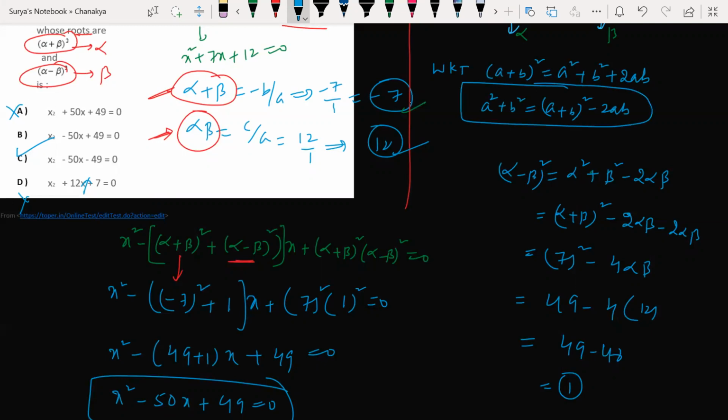In terms of alpha beta I'm writing here. Look at it. This is what I got here. Is it clear? This is what I got here, beta. And this one as it is I'm writing here. And alpha square plus beta square can be written as (alpha plus beta) whole square minus 2 alpha beta as per this formula. Correct? Any doubts?